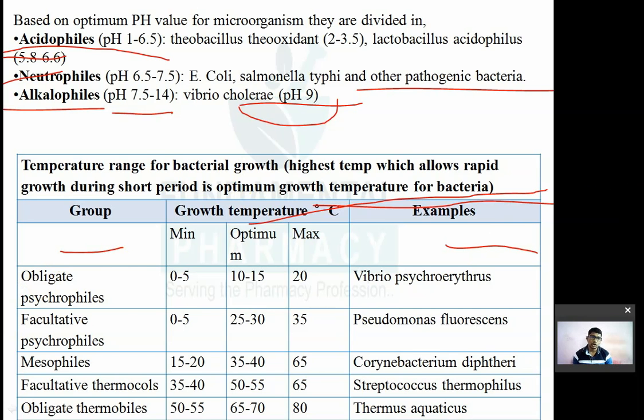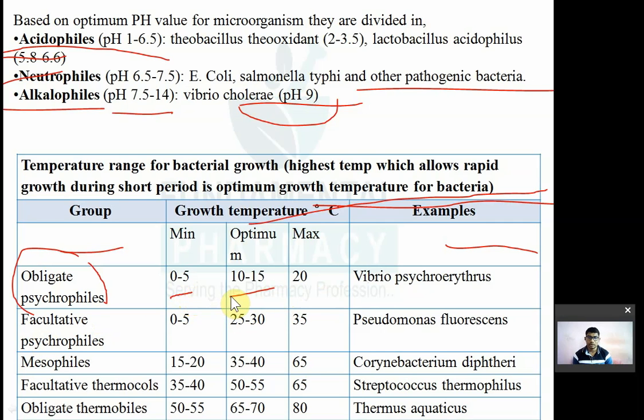What are obligate psychrophiles? These obligate psychrophile bacteria can survive at a minimum temperature of 0 to 5 degrees Celsius. But the optimum temperature for their growth is 10 to 15 degrees Celsius.